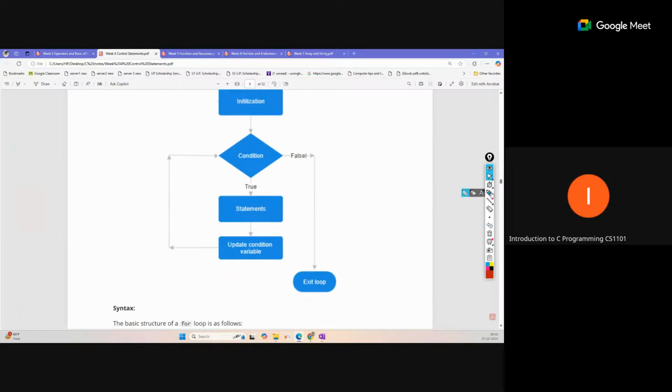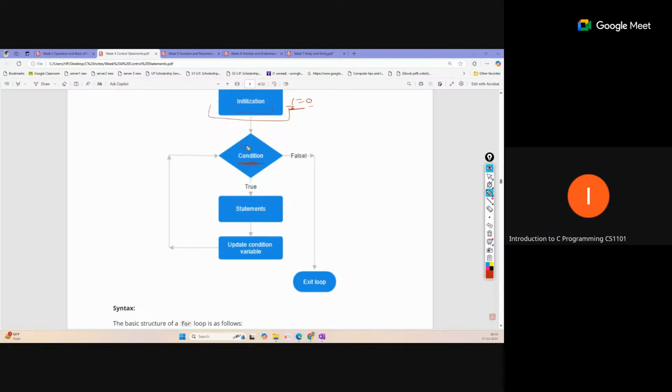Okay, so this is just like a flow. Here initialization is the first step of the for loop. We will take a counter variable, and that counter variable will decide the number of iterations of the loop. So suppose we take I equal to 0, so that we are taking I as a controller of this loop. This is the initialization for I. The condition statement will decide when we will break, when we will stop our loop.